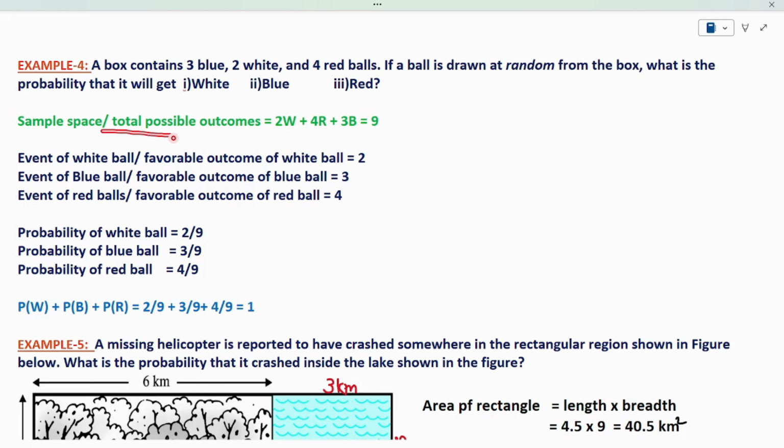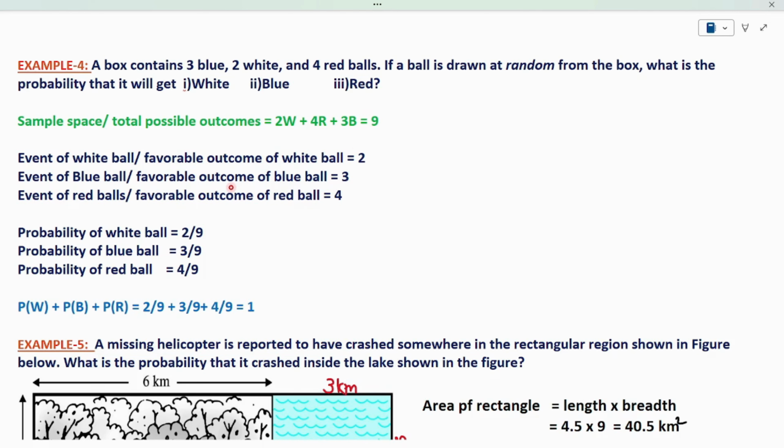My sample space, which is nothing but the total possible outcomes, will be 9. If a person picks one ball at a time from the bag, he can pick 9 times, because each time he is picking only one ball. So the total possibility is 9, which is nothing but the sample space.